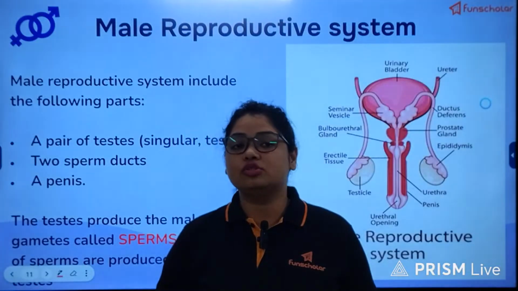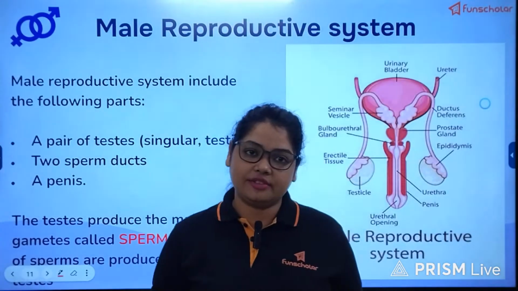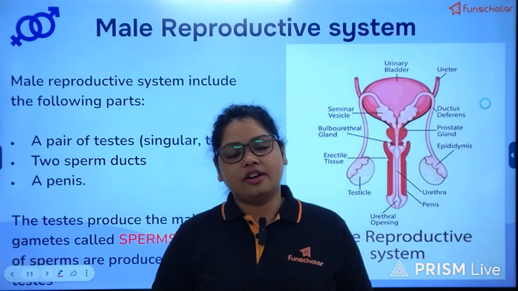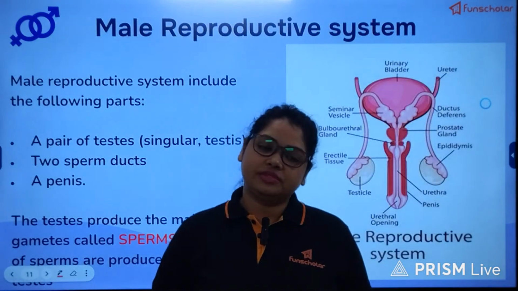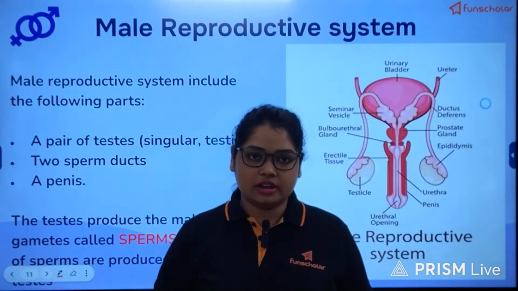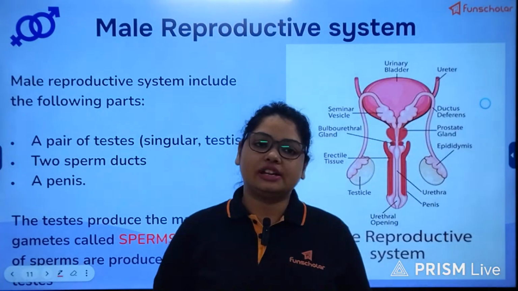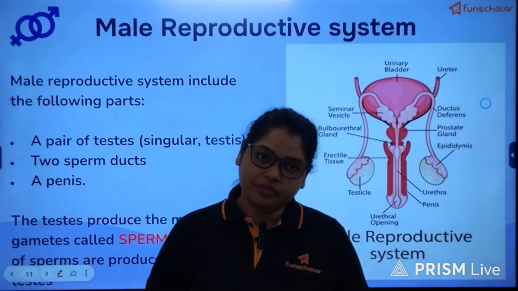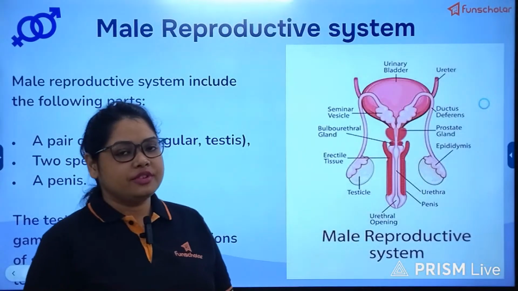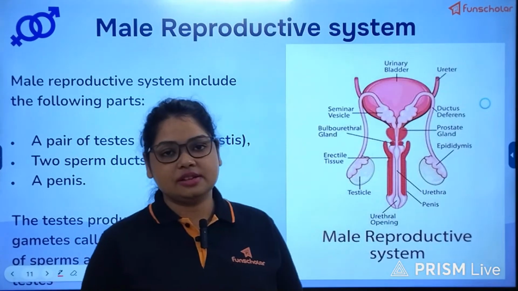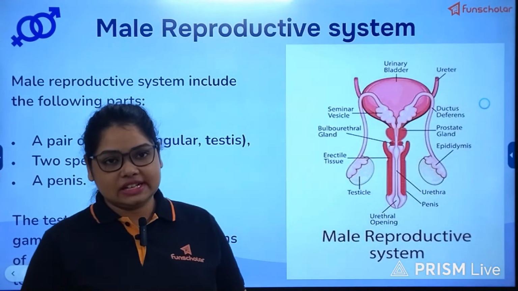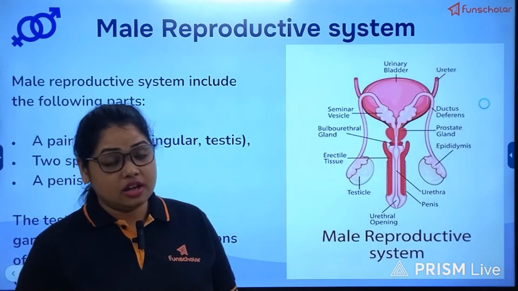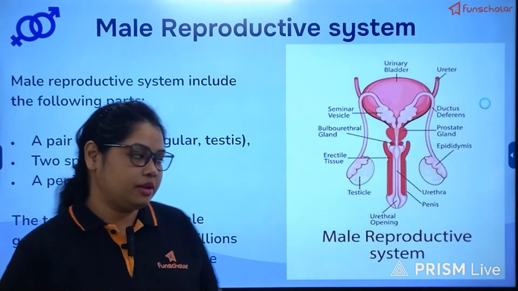after that there are no more ova or eggs left in either of the ovaries to be released, and hence the reproductive stage of the females comes to an abrupt stop. So that is the major difference between the female and male reproductive systems: the female reproductive system is active up to a certain age, but the male reproductive system will remain active throughout the lifetime.